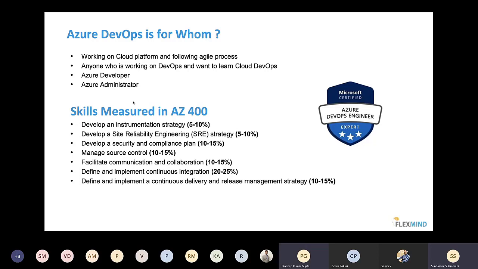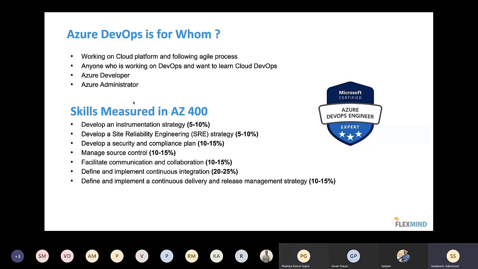That is a prerequisite given from the Microsoft side to get this certification, right? But it is not exactly required that you do that 1-star, which is nothing but AZ900. Fleximind has that AZ900 course, which covers the basics of cloud computing and the basics of Azure. It is very easy, and you can even read the complete course and get certified in less than a week. So that is the 1-star certification, right?